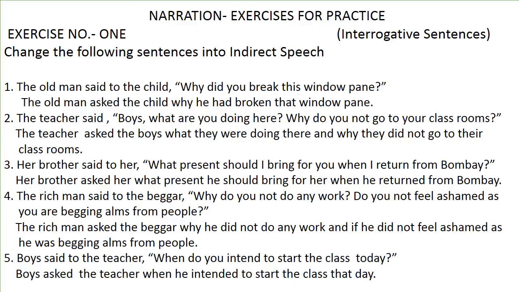The teacher said, "Boys, what are you doing here? Why do you not go to your classrooms?" In this sentence, there are two parts. Both parts are of interrogative type, and these parts start with what and why. So, for these two sentences, asked will be written in place of said to. The teacher asked the boys what they were doing there and why they did not go to their classrooms.